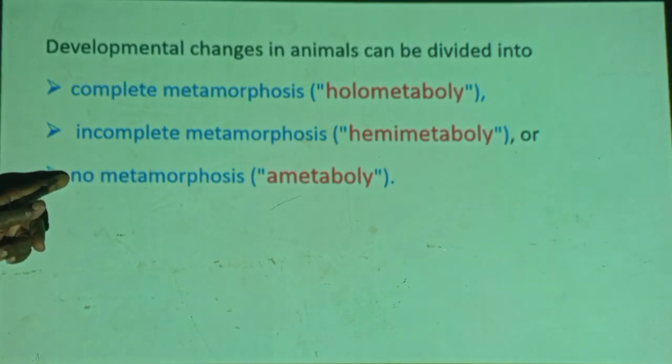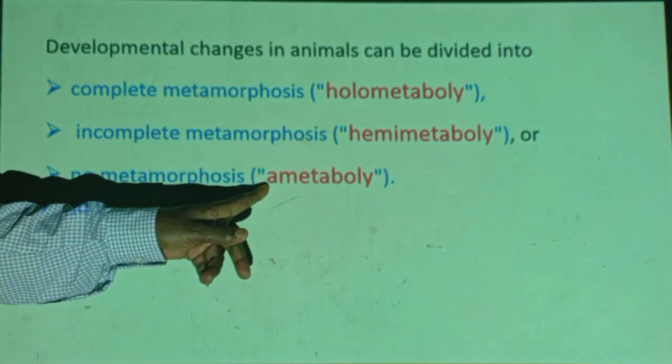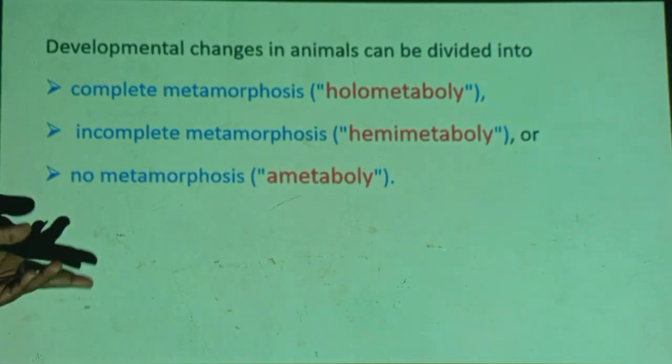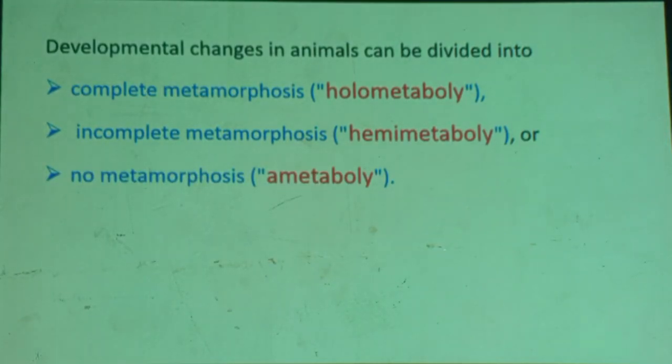In the case where there is no metamorphosis, which is known as ametaboly, this is the direct development type of embryonic direct development, like in humans. The embryo directly develops without a larval stage or pupal stage or some transformation.